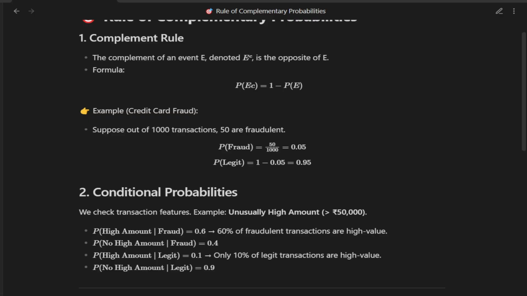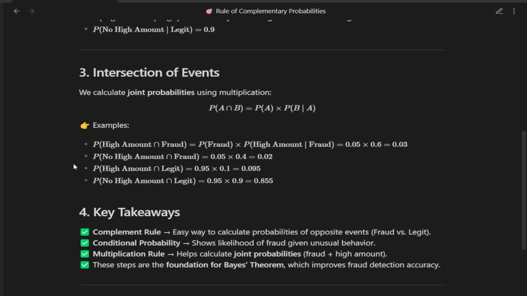Now let's move to the intersection of events, also called joint probability. The formula is the probability of A intersection B equals the probability of A multiplied by the probability of B given A. This tells us the probability that two events happen together. Let's apply this. Probability that a transaction is both fraud and has a high amount. The probability of high amount and fraud equals the probability of fraud multiplied by the probability of high amount given fraud, which is 0.05 times 0.6 equals 0.03.